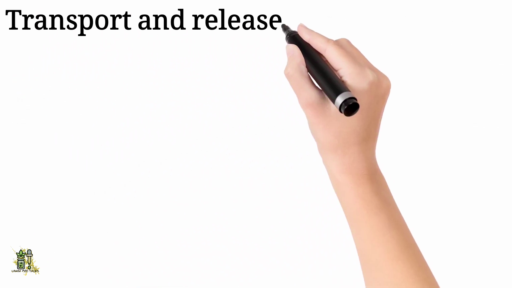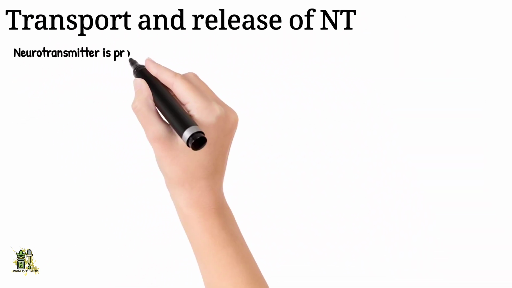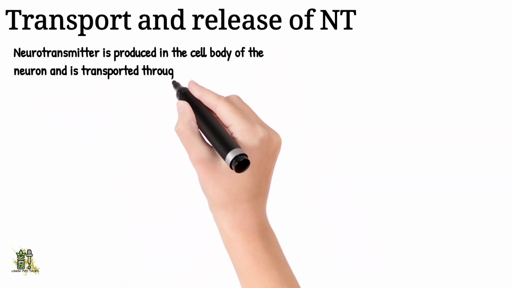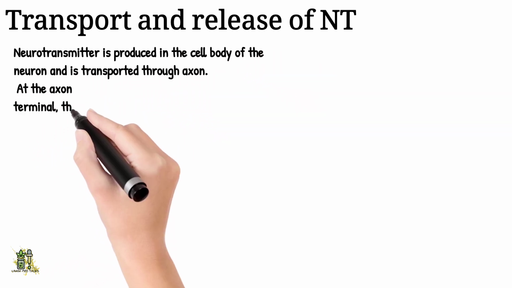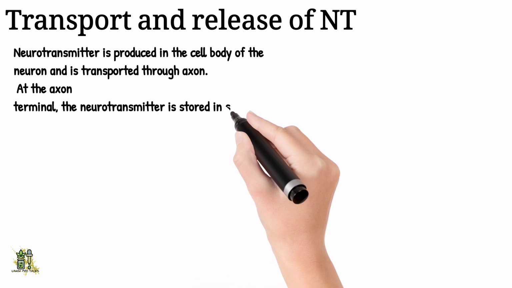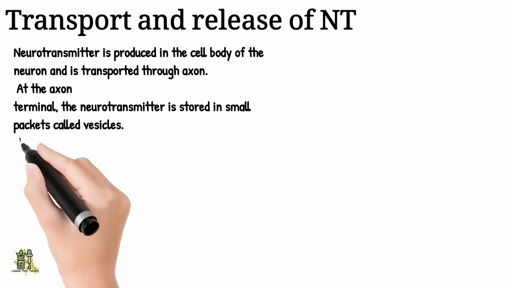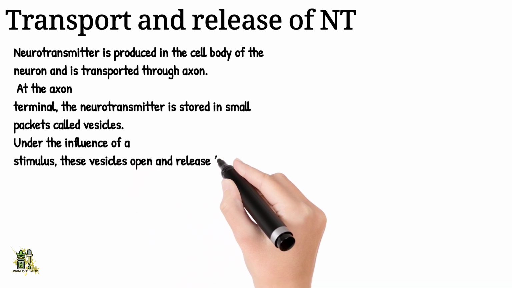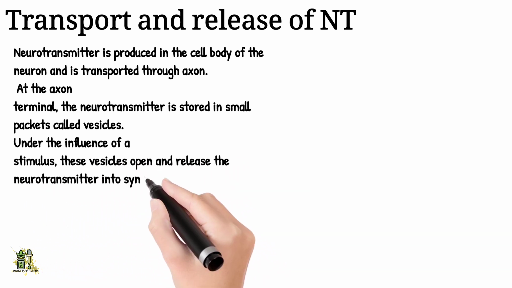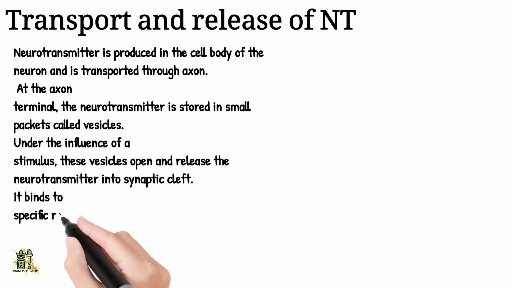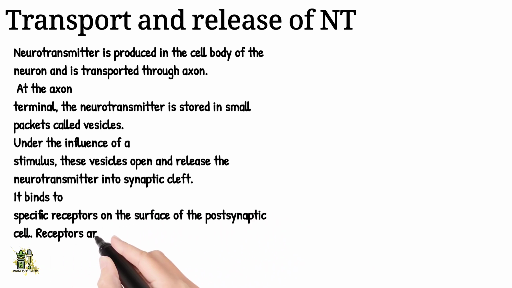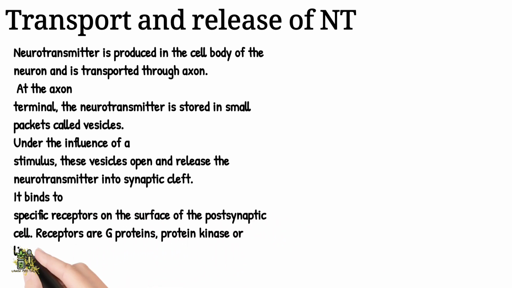Transport and release of neurotransmitter. Neurotransmitter is produced in the cell body of the neuron and is transported through the axon. At the axon terminal, the neurotransmitter is stored in small packets called vesicles. Under the influence of a stimulus, these vesicles open and release the neurotransmitter into the synaptic cleft. It binds to specific receptors on the surface of the postsynaptic cell. Receptors are G proteins, protein kinase, or ligand-gated receptors.